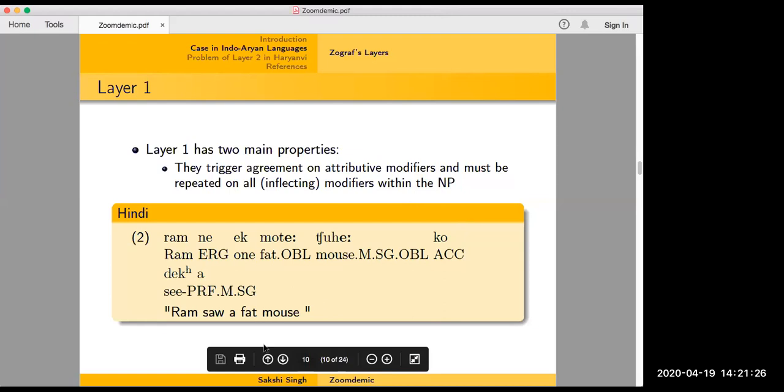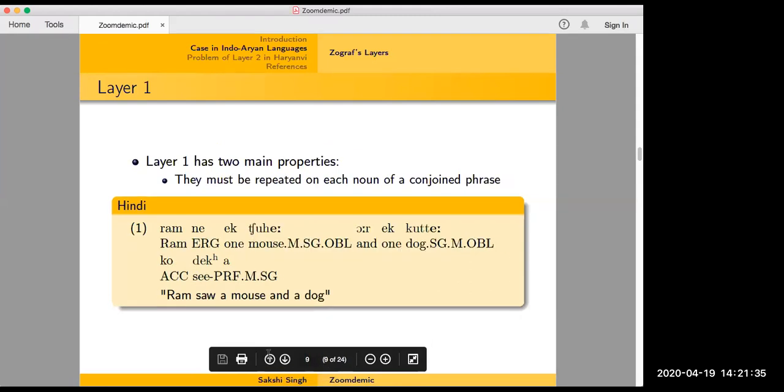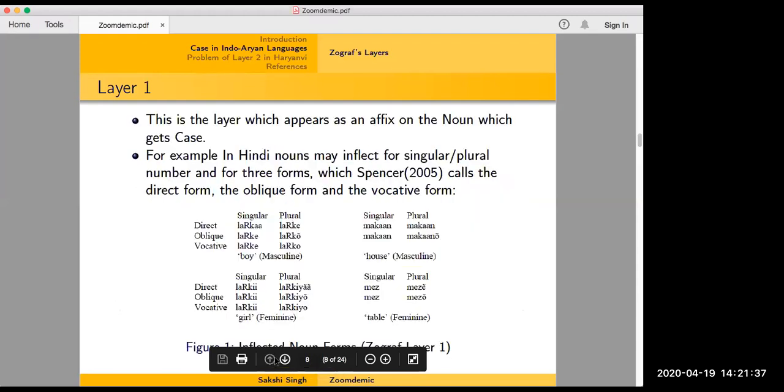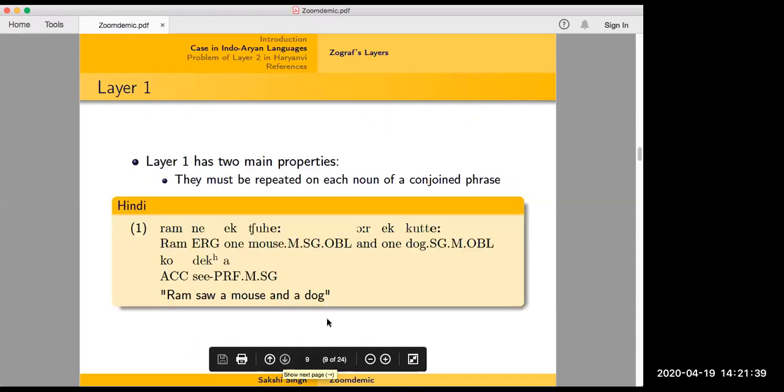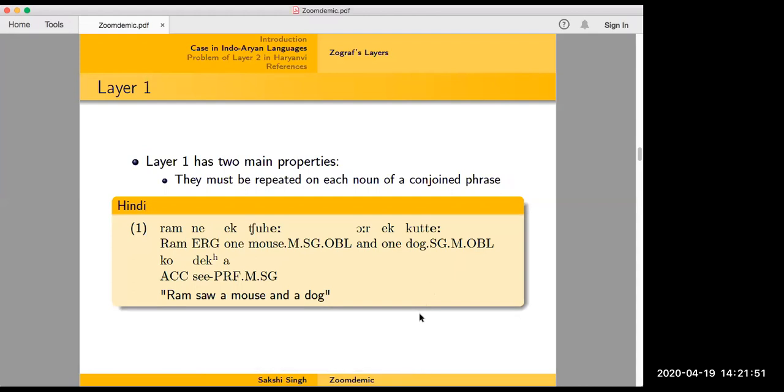Aisha? Yeah, so Sakshi, I just want to go back to "Ram ne ek चूहे को और एक whatever कुत्ते को देखा", right? If you repeat the ko, is there a genuine option in your grammar that you can say this either with "राम ने एक चूहे और एक कुत्ते को देखा" or "राम ने एक चूहे को और एक कुत्ते को देखा"? I can say it with both.